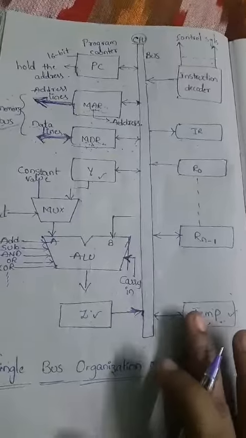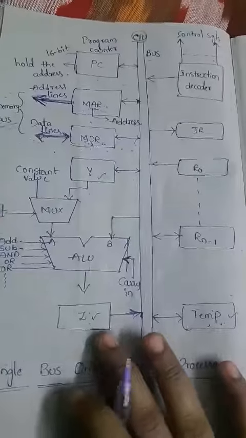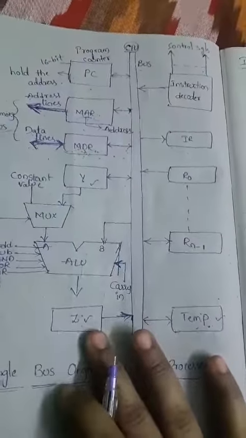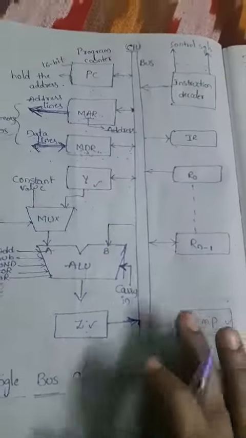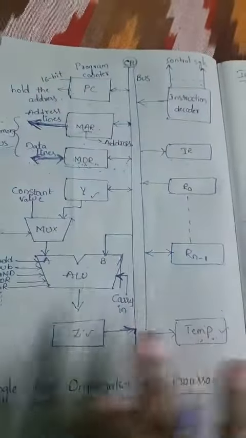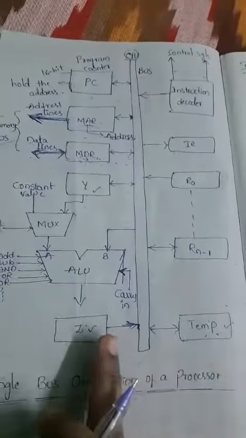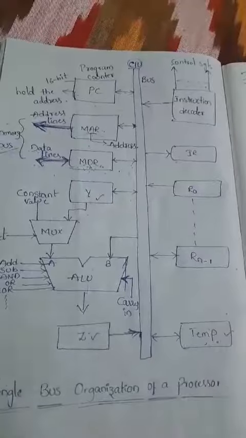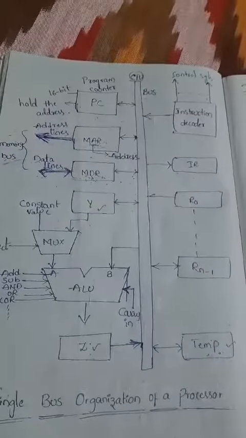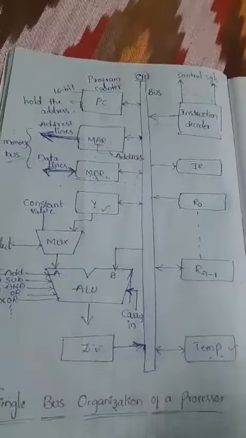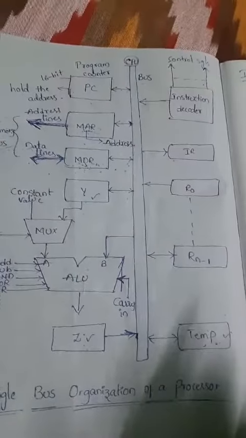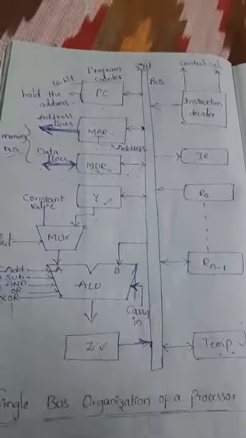So these registers Y, Z and temporary can be used for temporary storage by the processor. Remember that point, they cannot be used by the users. The functionality of Y, Z and temporary will be the same, and we can choose any one, no problem. They are used only for temporary storage purposes, but they can be used only by the processor. That is the main thing.